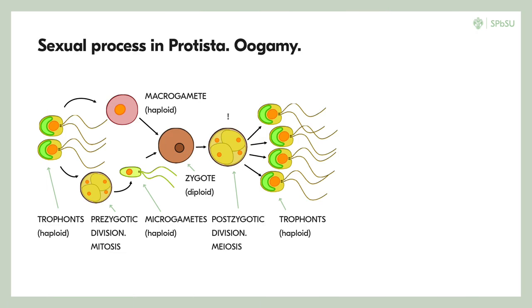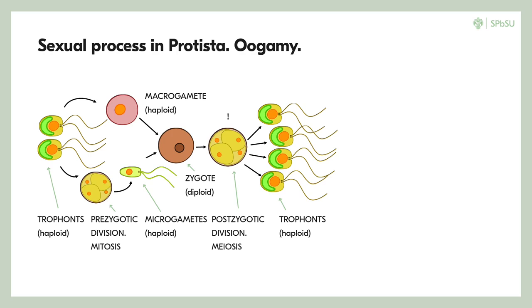Finally, maximal differentiation of the gametes is observed in so-called oogamy. During oogamy, significantly different gametes are formed as a result of prezygotic division: an immobile macrogamete, the egg, with a supply of nutrients in the cytoplasm, and motile small microgametes.